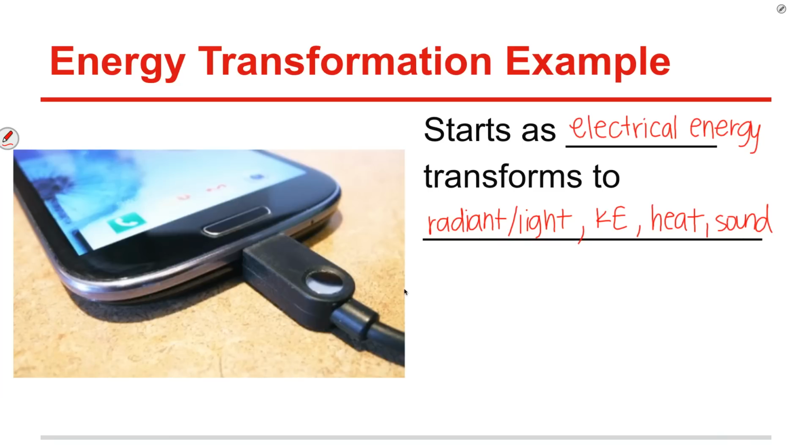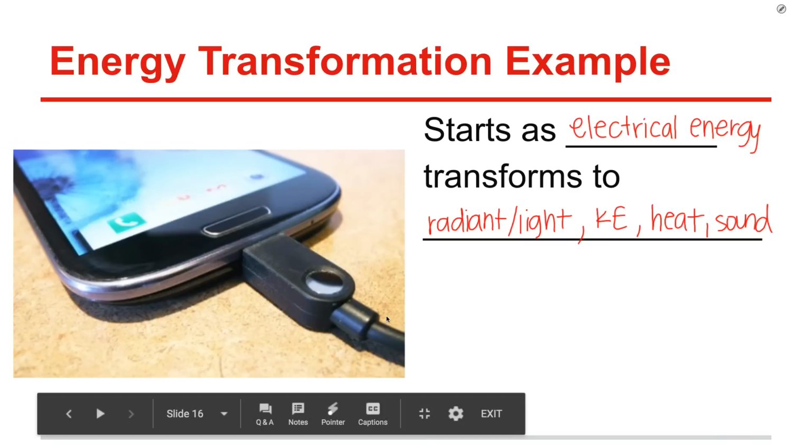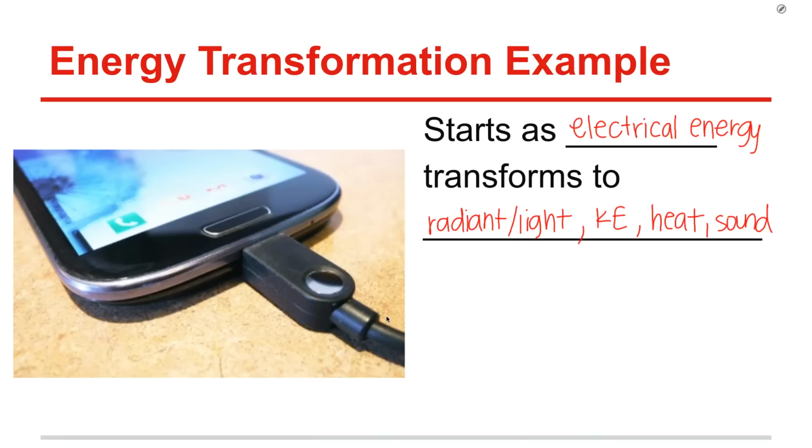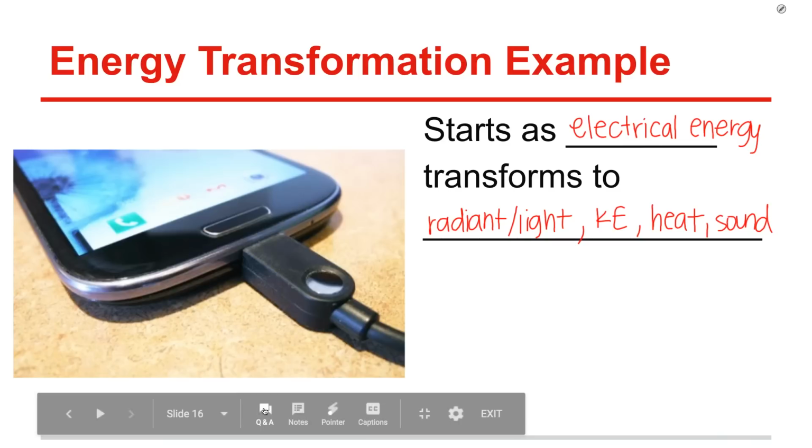So we're starting with that electrical energy that's stored in the battery, and then we're transforming it into all of those different things. So just as a refresher, you guys remember these energy transformations, we are conserving energy. So we're not using up the electricity, we're changing it into other things that are not as helpful necessarily.